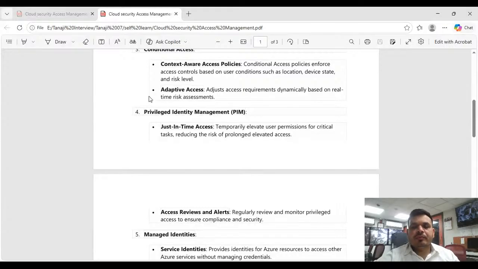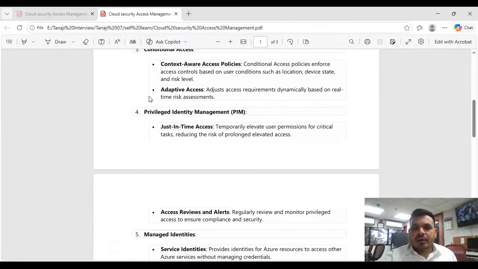For example, sometimes it happens that you need privileged access to configure a critical thing. Let's say one of our scenarios happened. We were configuring a hybrid setup, like an SFTP server for our vendor environment, so that a third-party vendor can access our internal SFTP server to store the data.